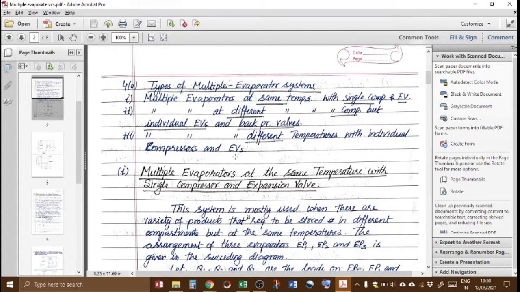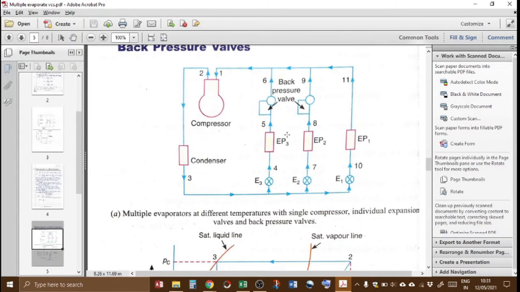Okay, now the second example is multiple evaporators at different temperatures with a single compressor, the same compressor but different expansion valves and back pressure valves. Now this is the actual diagram of this case. It has a single compressor, a single condenser, but multiple expansion valves.